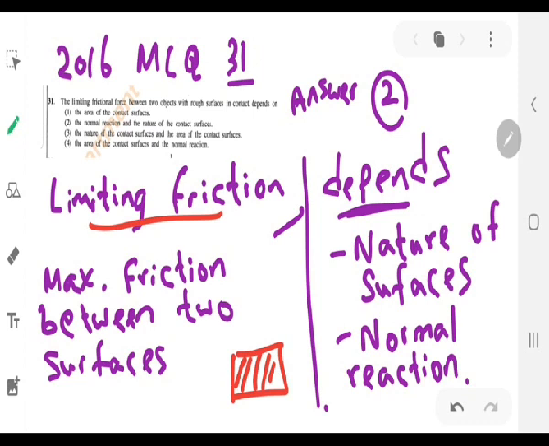You can check it out in your book, it's all there in the book. So from that we understand that area doesn't have any effect on the limiting friction, so you can eliminate all the answers which contain the word area. 1, 2 and 3, here we go. Then you have number 2.